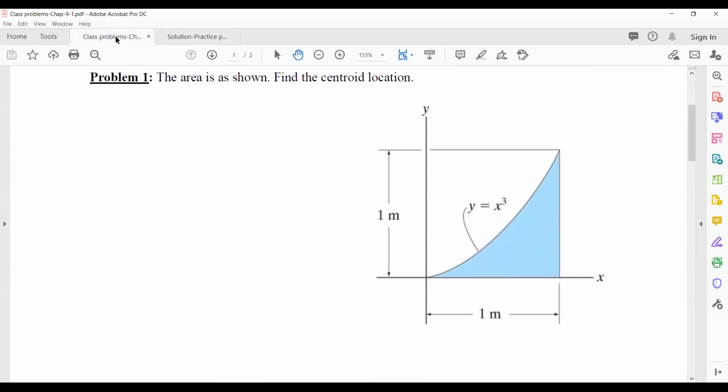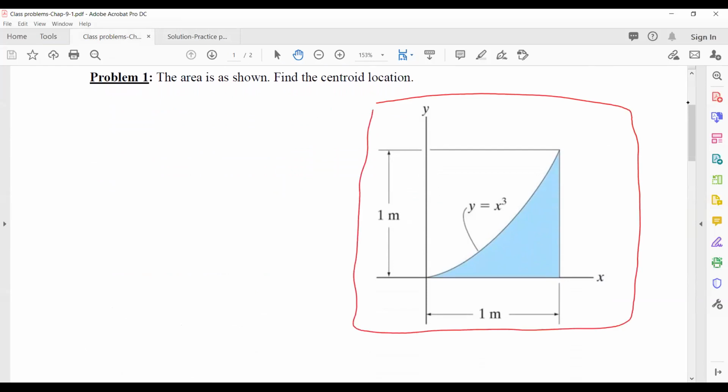So this is problem 1 on your handout. We have this area and we need to find the centroid location. We have this curve, y equals x cubed, and it's 1 meter along the x-axis and 1 meter along the y-axis.